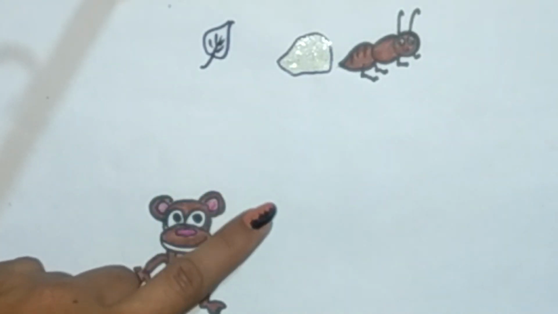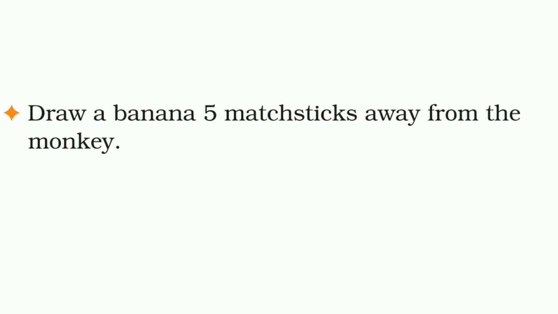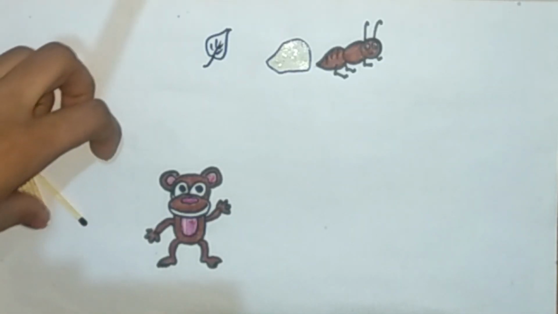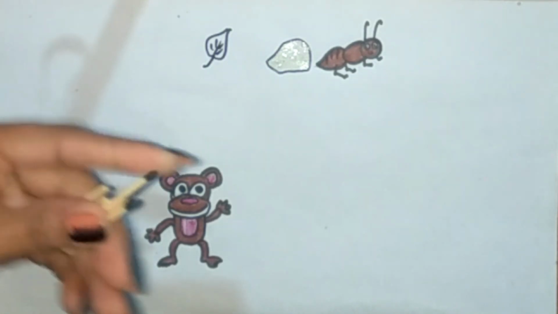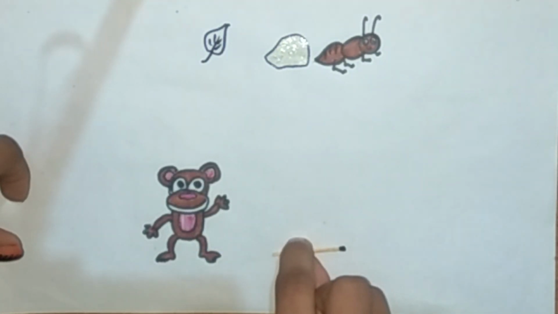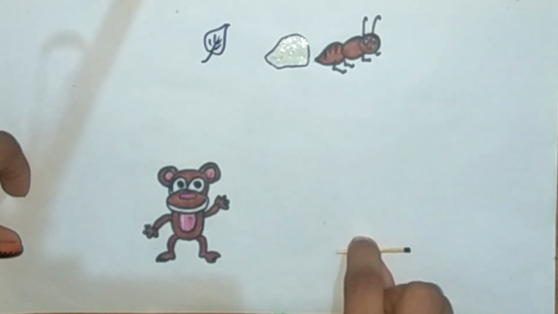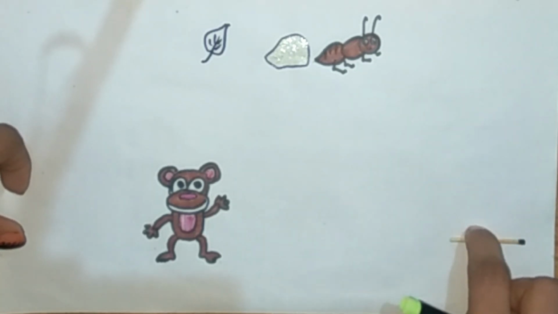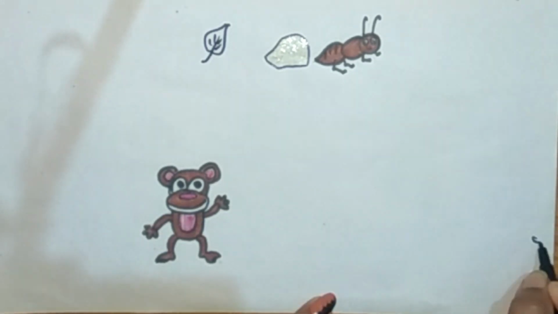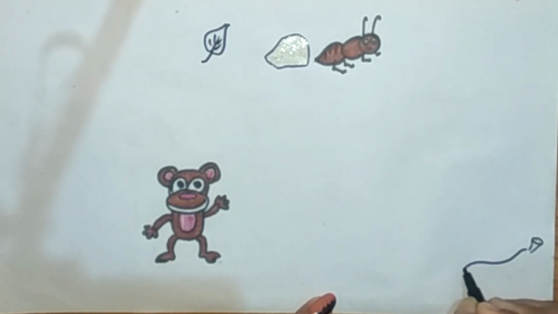Now the next question is, draw a banana 5 matchsticks away from the monkey. Here you can see I have some matchsticks. Now I am measuring this distance using matchsticks. And according to the question, I have to make here a banana. So I am going to draw it.